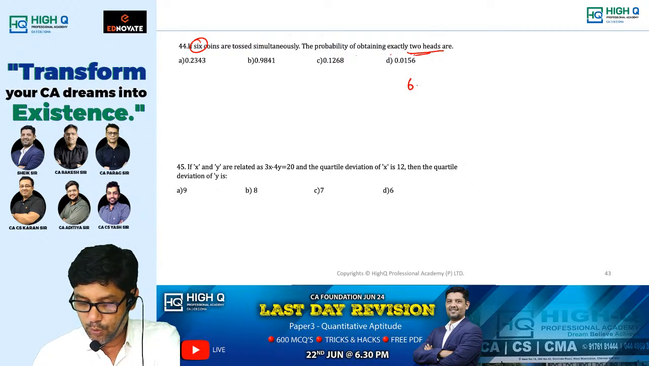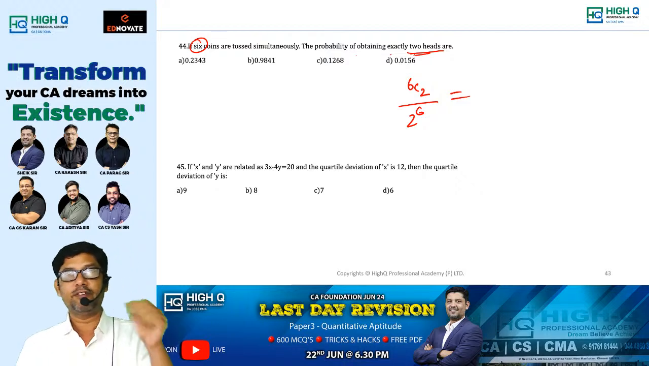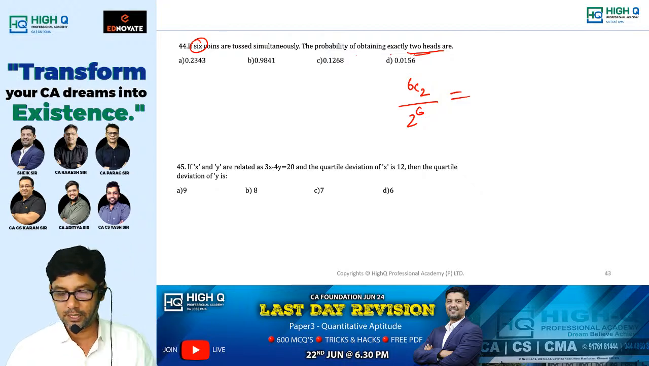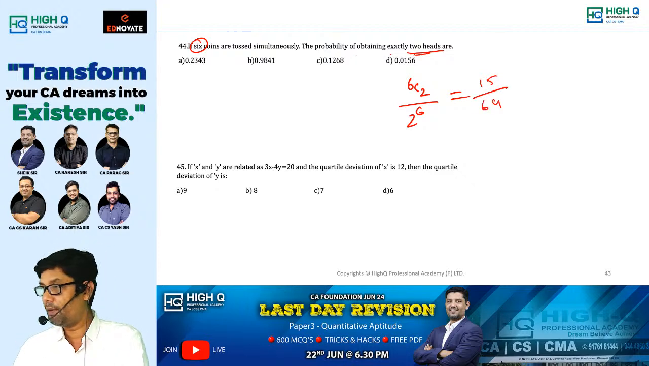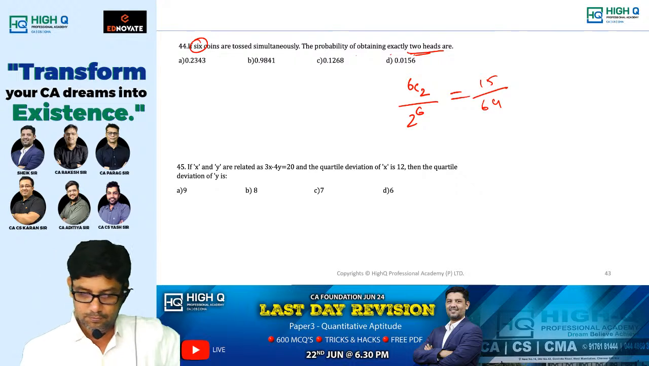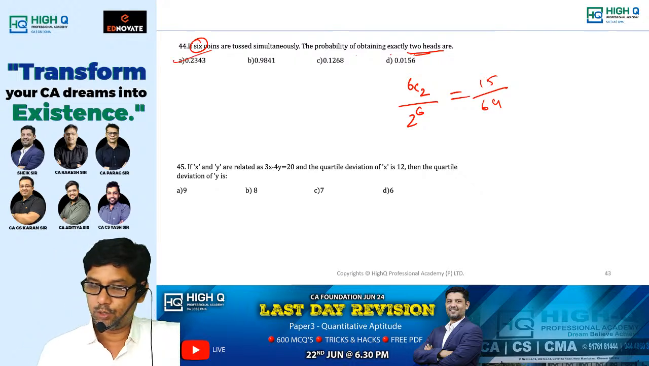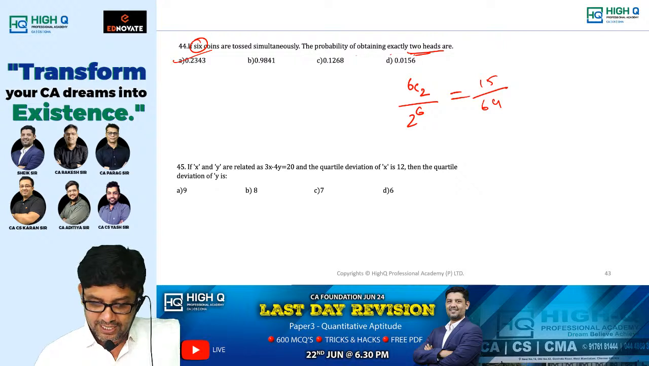6, exactly 2 heads. 6C2 divided by 2 power 6 is the answer. If 3 heads, it means 6C3 divided by 2 power 6. What is 6C2? 15. 15 divided by 2 power 6 is 64. Can you tell me what is 15 divided by 64? 0.2343.